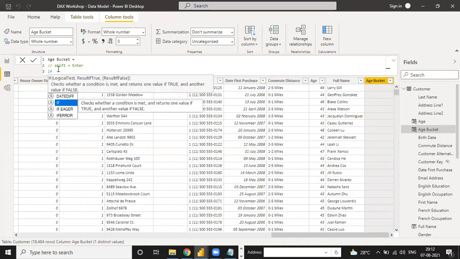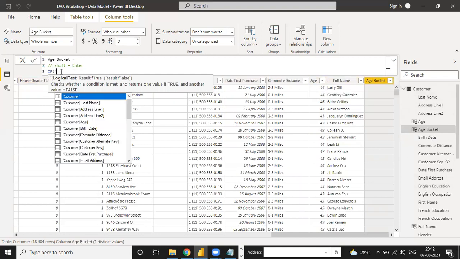So we can write IF, and the logical condition is as per your requirement. Under the customer table, we need the customer age.